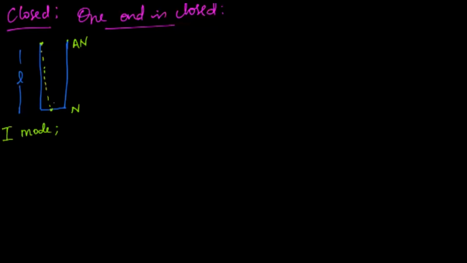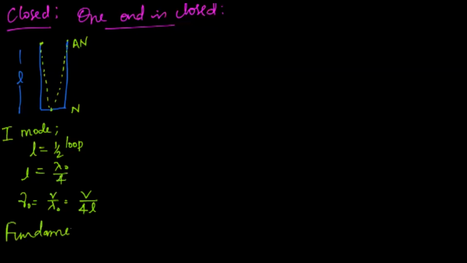Therefore, the waveform that appears here, or the standing wave, will be of this shape. That means half of the loop, which is exactly equal to lambda naught by 4, so L equals lambda naught by 4. That is the relationship between wavelength and length of the tube. Now I shall find out the fundamental frequency in this mode. So fundamental frequency nu naught equals V by lambda naught, or V by 4L. I shall call this the fundamental frequency or first harmonic.